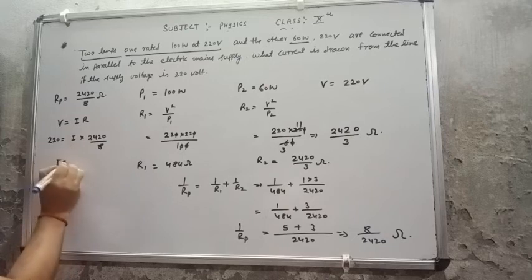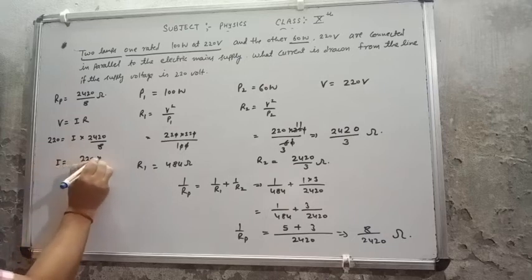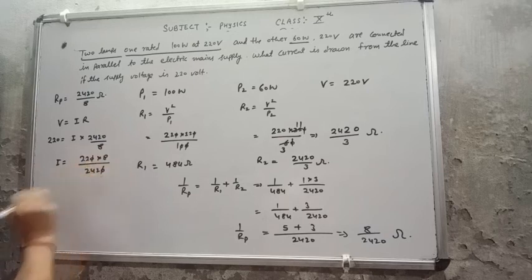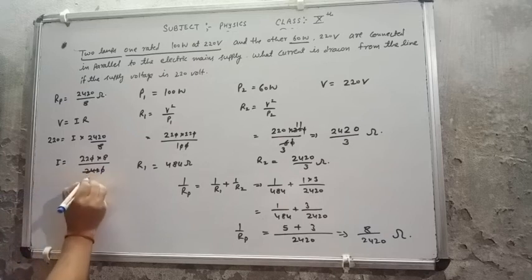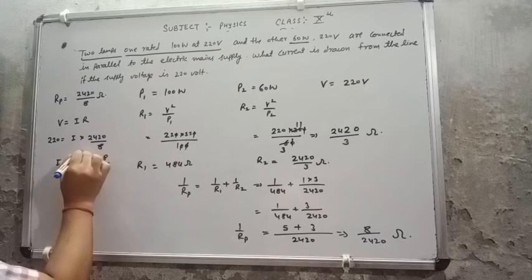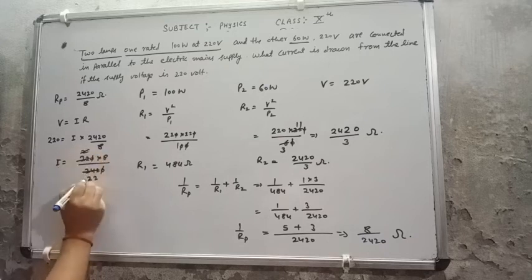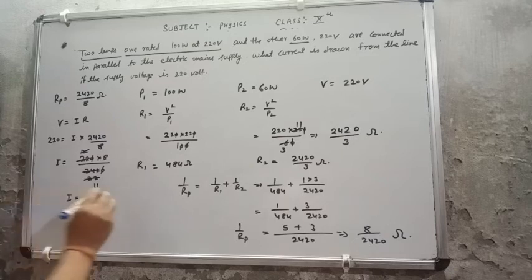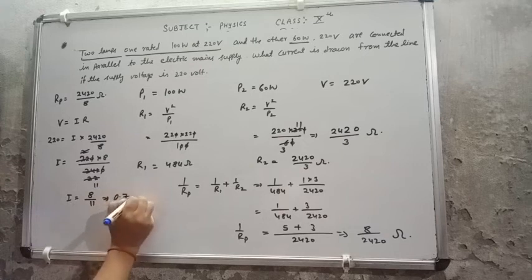So I equals 220 into 8 upon 2420. Zeros cancel, 11 times 2 is 22, so I is coming 8 upon 11. If you solve it, this is 0 point something, that is 0.7 something, that much of ampere approx.